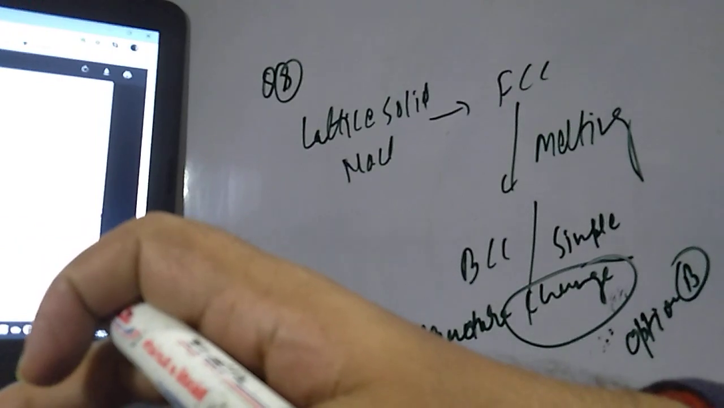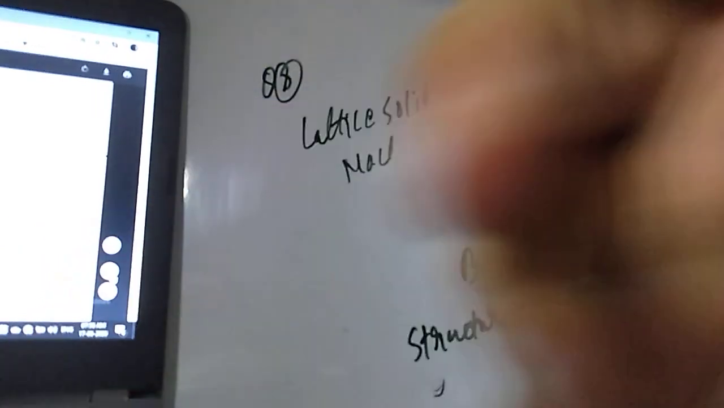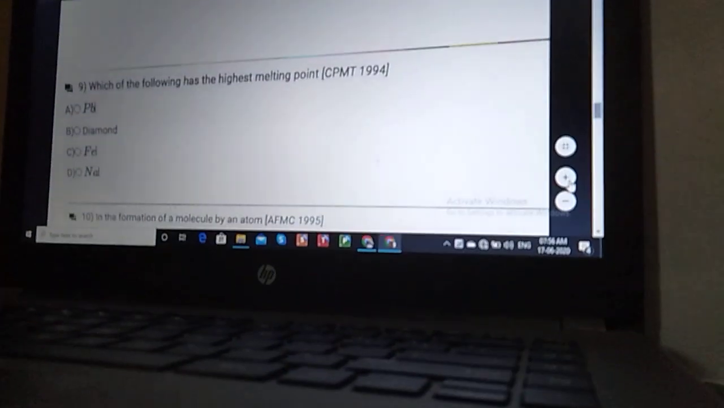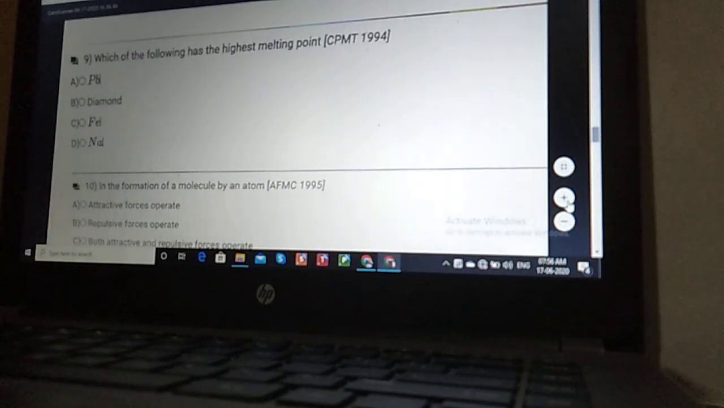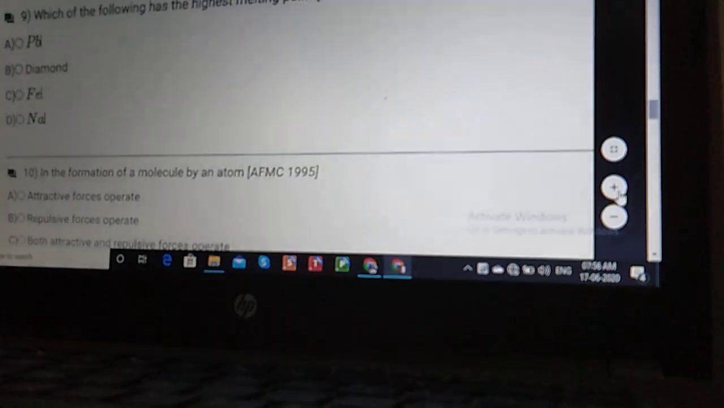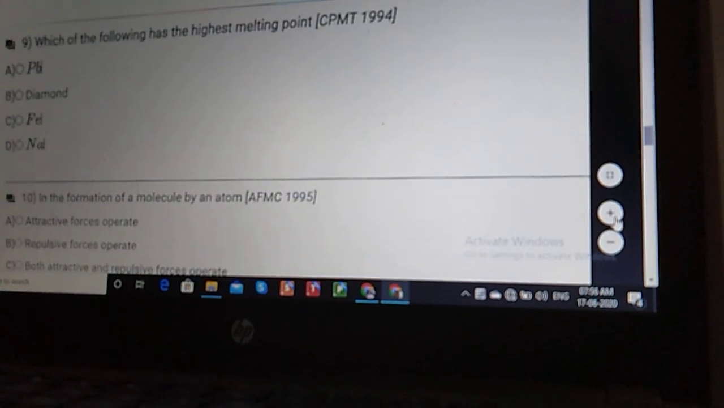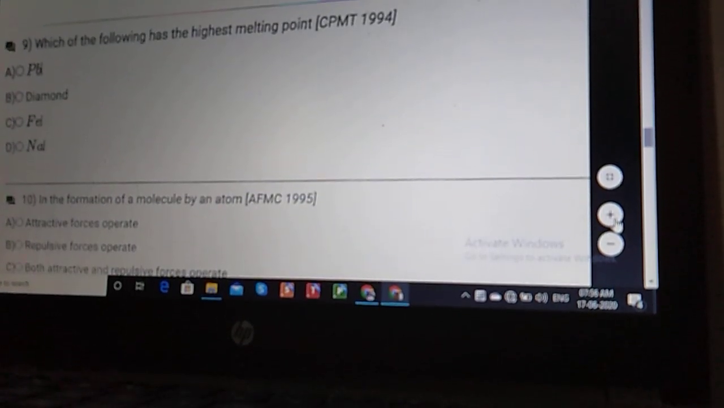Now, student, let us go to question number 9. Let us read out the question: which of the following has the highest melting point?